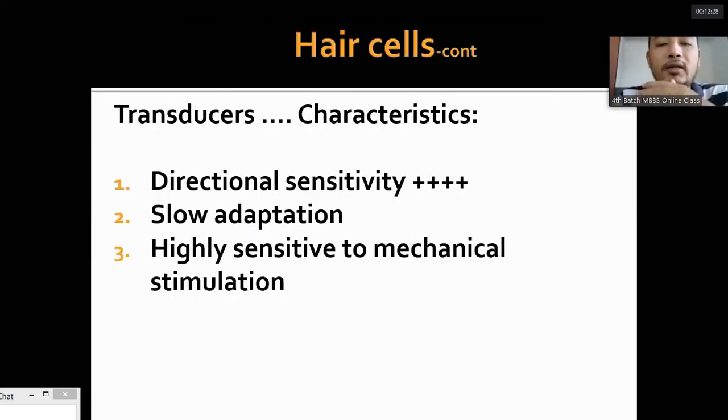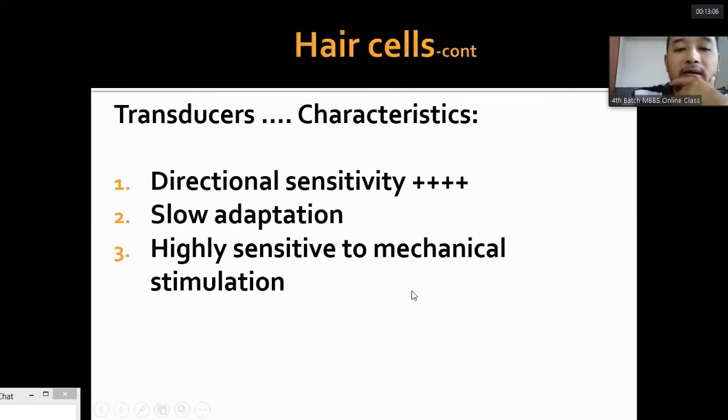Now here, just like in the cochlea, these hair cells are transducers, converting the mechanical movement of the cilia into electrical impulses. The characteristic of these hair cells is that they have a very high degree of directional sensitivity. When they move towards the kinocilium, they are excited; away, inhibited. There is no other option. So it has very high directional sensitivity and also slow adaptation. You keep on exciting the hair cells again and again, and they adapt very slowly. The increase in firing rate persists.